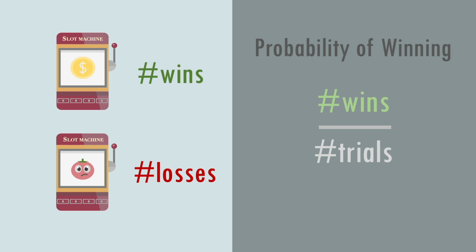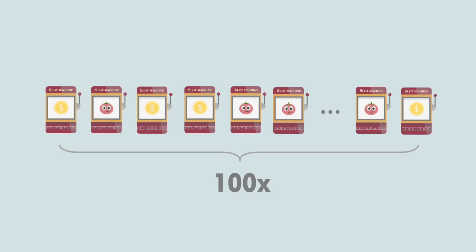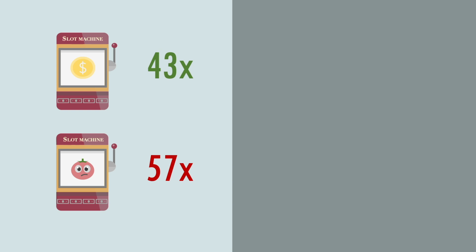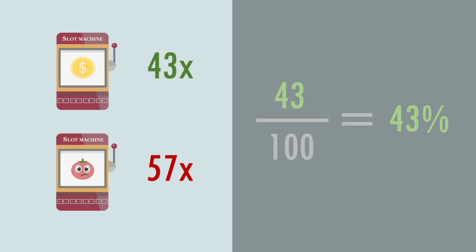So for example, let's say we're running this experiment 100 times and that 100 is sufficiently large enough to us. Suppose that 43 of those times we won and 57 of those times we lost. We can compute the probability of winning by simply dividing 43 by the number of times we pulled, which is 100. This means that the probability of winning is 43%.